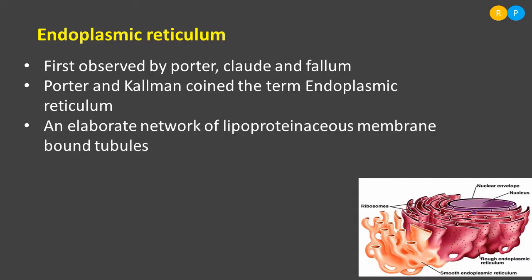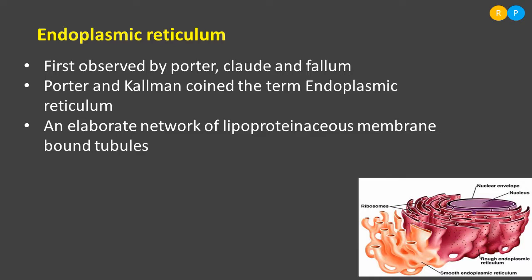And this cell organelle, as I said, is an elaborate network of lipoproteinaceous membrane-bound tubules. So the tube-like structures can be seen in the cytoplasmic region. That tubular structure is made out of a membrane called lipoprotein membrane. As I told, the endoplasmic reticulum is a membrane-bound cell organelle, right? So the membrane of the endoplasmic reticulum is made out of lipid and protein,